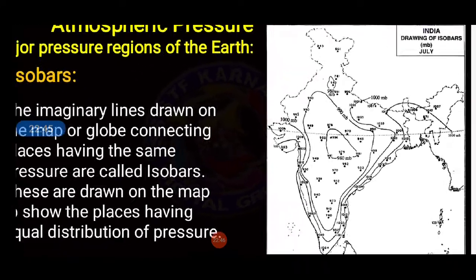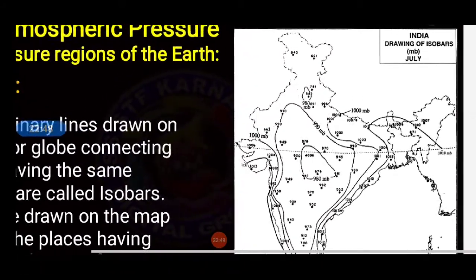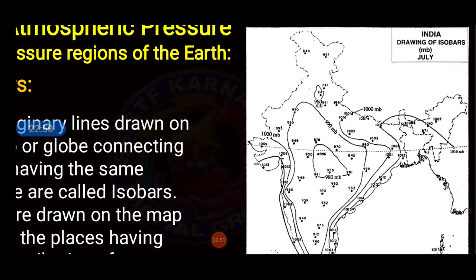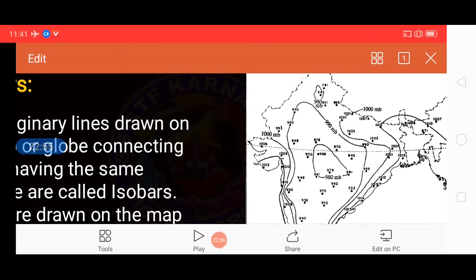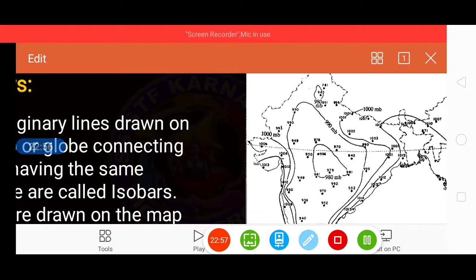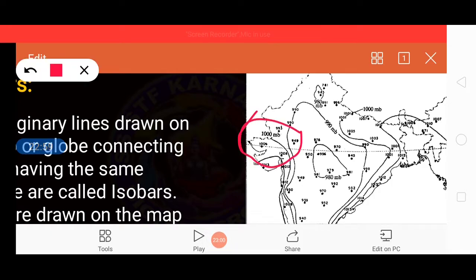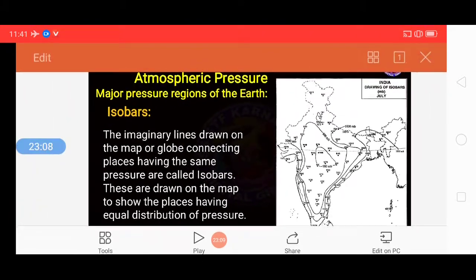As you can see here, students, this is a map of India. MB is there, millibars. Are you able to see, students? 980, 990, 1000 MB. These are the pressures which we can measure, atmospheric pressure.